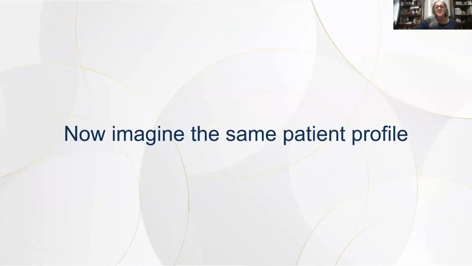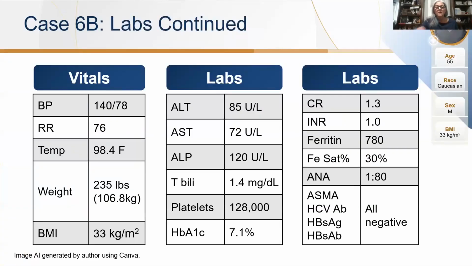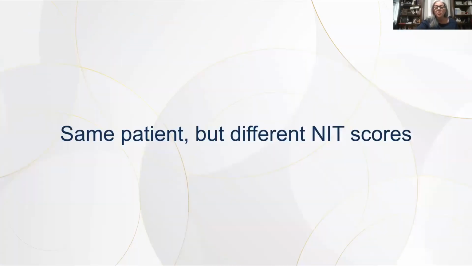Now, imagine we have Sam, but some of his labs are going to come back a little bit differently. So he's still 55, still has diabetes, hypertension, hyperlipidemia, sleep apnea, and no alcohol use. No changes in his physical exam and no changes in his baseline medications. Vitals and labs are still the same. No viral, no autoimmune. But when we go to do his non-invasive testing, we're going to get a little bit